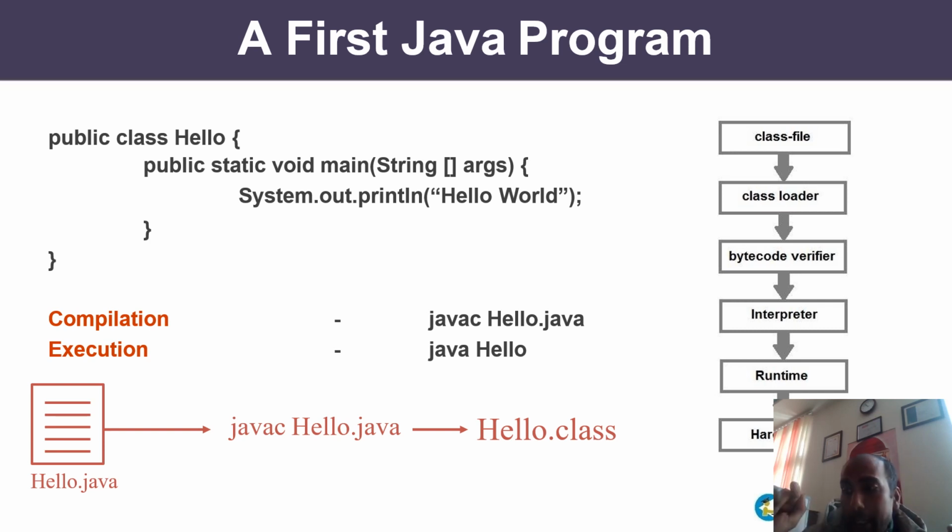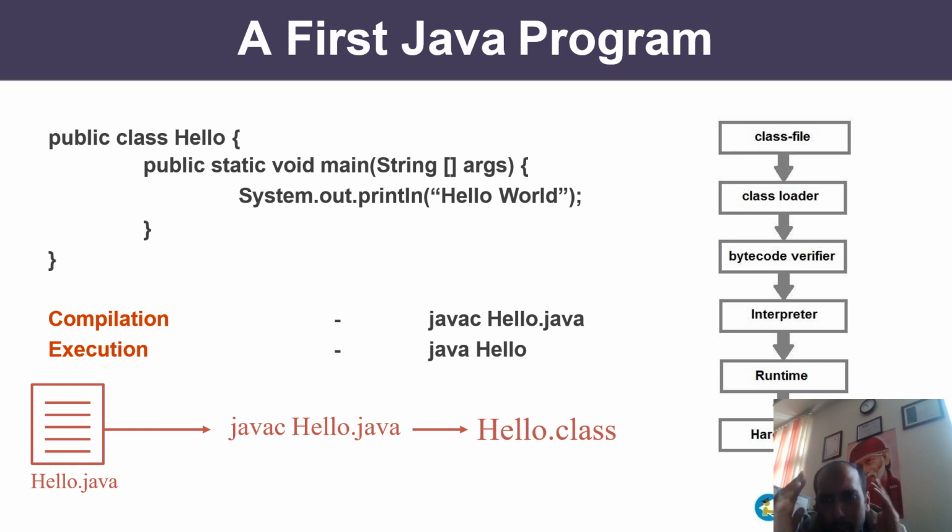So you need to take care that while you compile your Java program, the name of the class file which is created is the same as the name of the class, regardless of your program file name. So if you are going to take some other name, you need to remember two names, the name of your program as well as the name of your class, because at runtime you need to specify the name of the class. At runtime you need to specify the name of the class file, and the name of the class file will be the same as the name of the class you have created in your program.